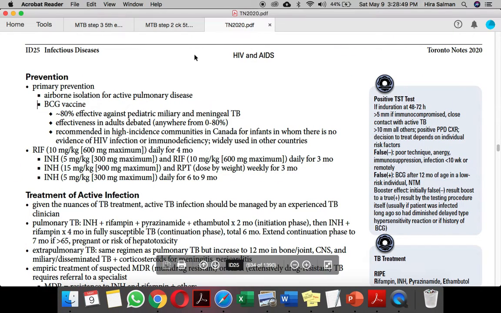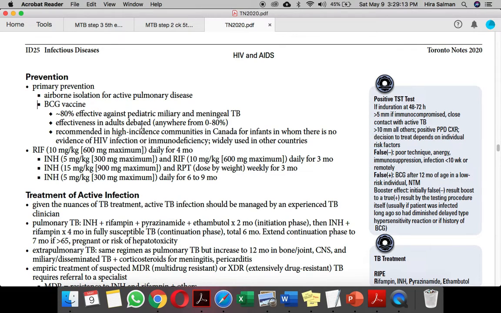First, I just wanted to show you these Toronto notes. In case of primary prevention, we have airborne isolation for active pulmonary disease, so we can isolate those patients who have active pulmonary disease. Second is the BCG vaccine, but BCG vaccine is 80% effective against pediatric miliary and meningeal TB, and effectiveness in adults is debated.